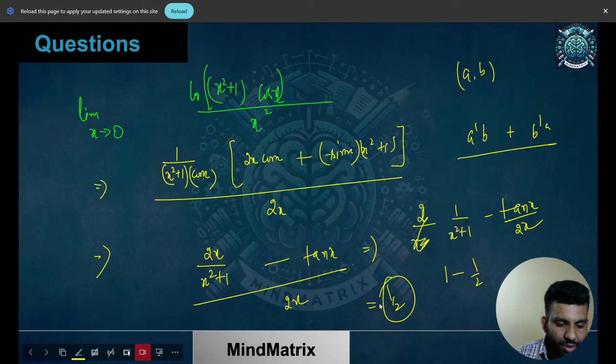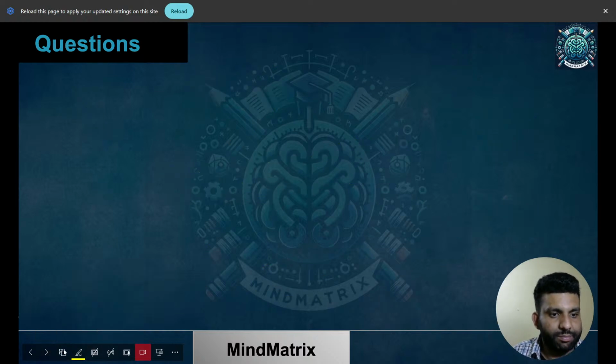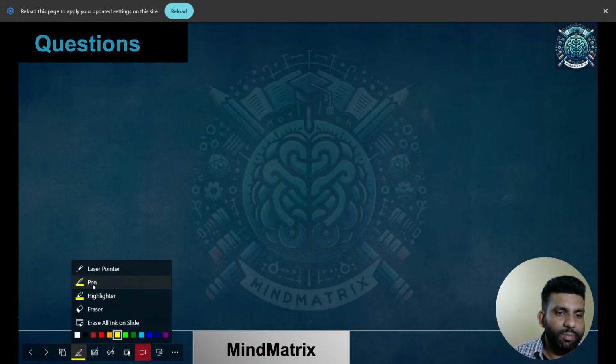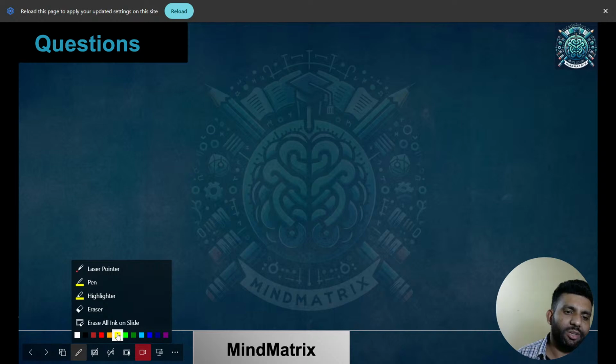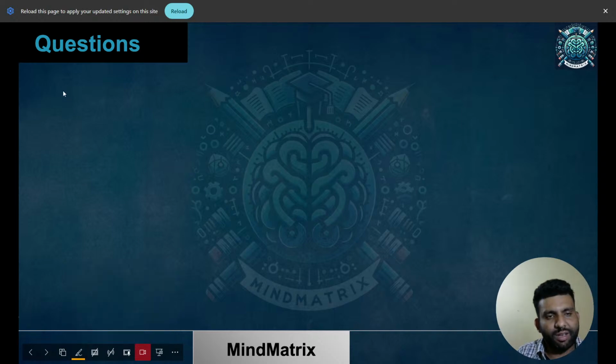Okay. Yes, another simple problem we have. I'll just erase it. Another simple problem is the mean of 50 observations. A question like this was already there in the sample paper. You just need to recall that. We have solved this as well. Let me just write the equation so that you can find it.